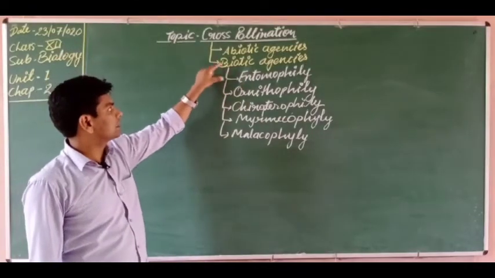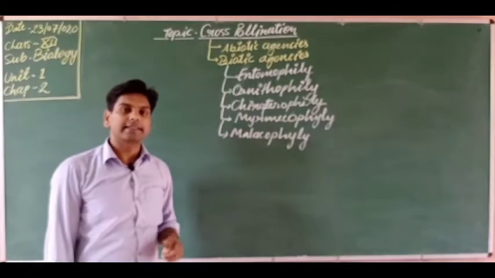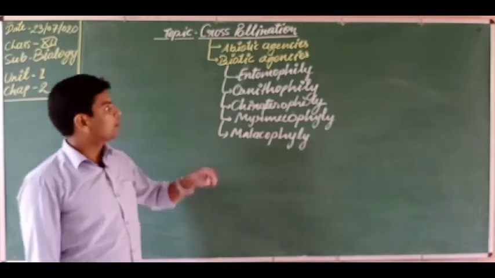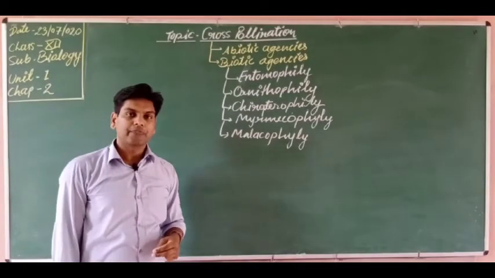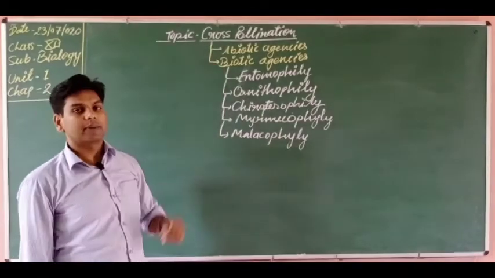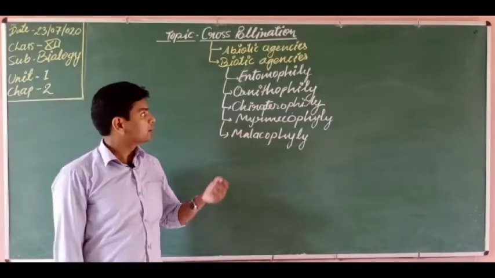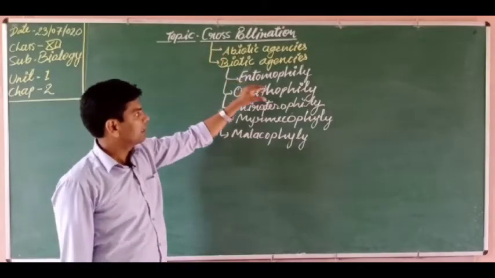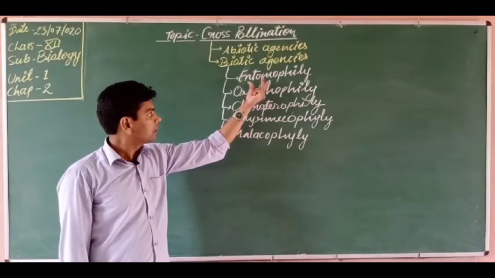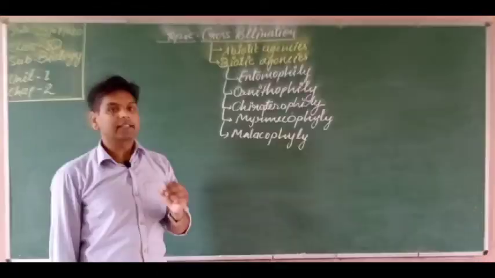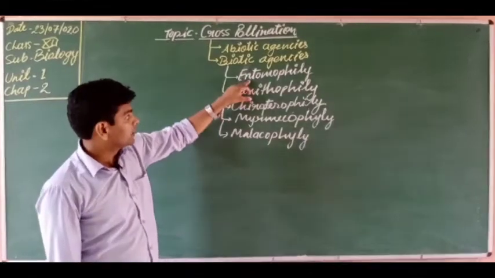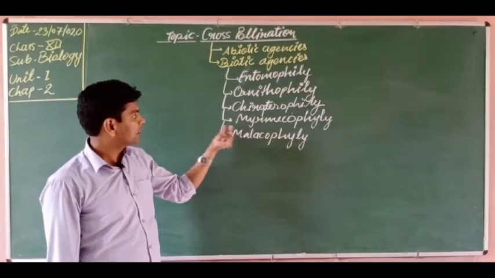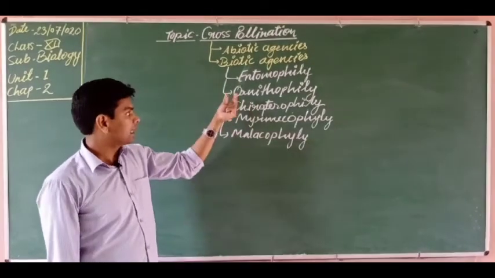Do you know, students, just like here we have discussed abiotic agencies. Abiotic agencies were two agencies, by wind and by water. When pollination occurs by wind, it is known as anemophily. When pollination occurs by water, this is known as hydrophily. So you know, in this biotic agency, just like this one, phily means attract, and another part is added to it. This is the agent, which animal helps in the pollination. So due to the variation of these agents, there are different names.